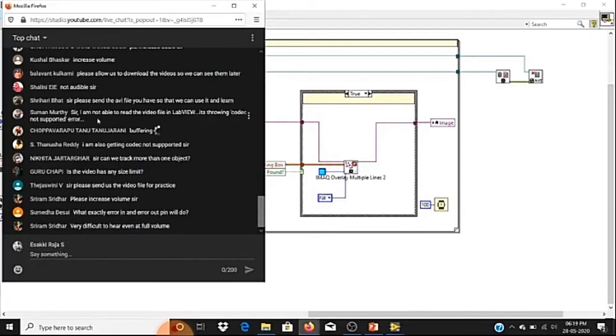Yes, so you are unable to read the video file in LabVIEW. We'll tell you, because it supports only limited codecs. We'll tell you which codecs you have to choose while converting.